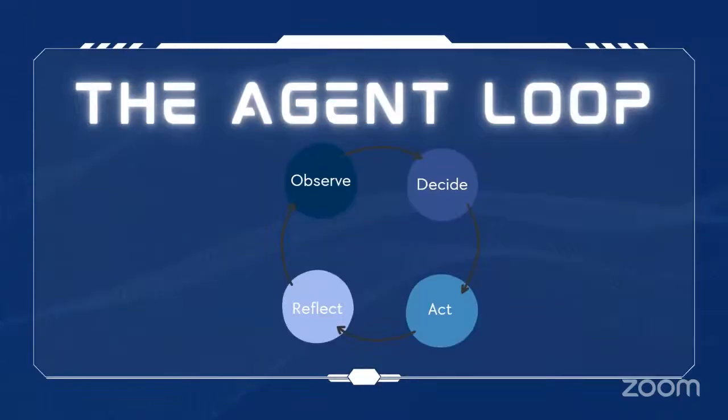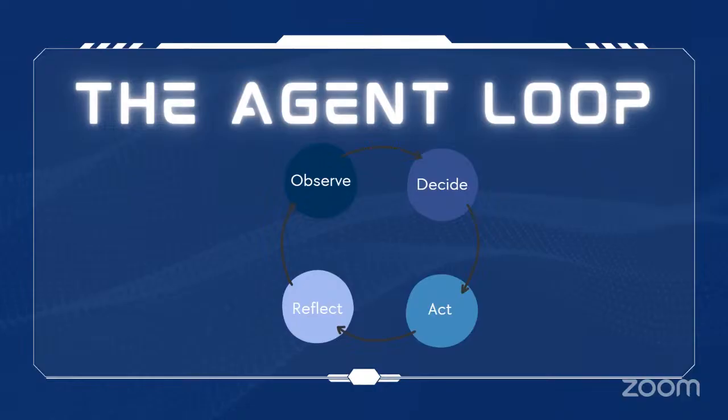At the core of every agentic AI system is something called the agentic loop. In technical language, this is a closed-loop feedback system that allows continuous reasoning and adaptation. The loop has 4 steps: observe the current state, decide what to do next, act using a tool, and reflect on the result. Then the loop repeats, like this image shows. The AI looks at what's happening, thinks about what to do next, does something, and then checks if it worked.